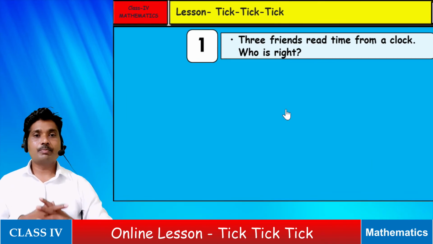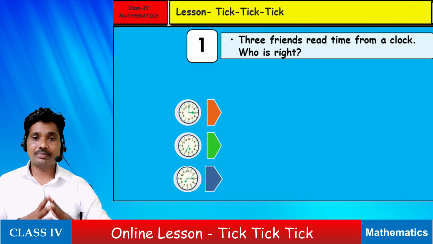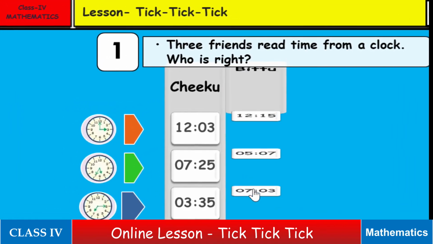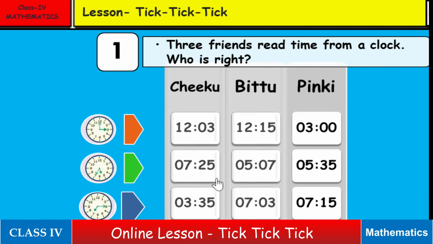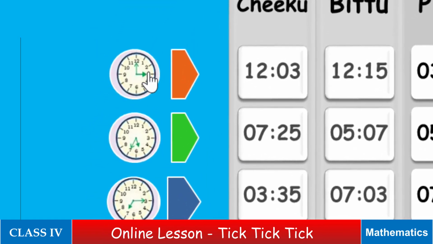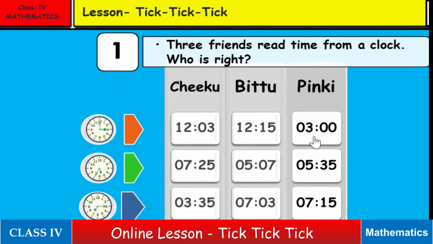3 friends read time from a clock. Let us find who is right. Here are the 3 clocks showing different times, and here is the time read by Chiku, Bittu and Pinky. First of all, let us observe the first clock. In the first clock, the hour hand is pointing to 3 and the minute hand is pointing to 12. So what time is it? It is 3 hours since the hour hand is pointing to 3, and 0 minutes as the minute hand is at 12. It means the time is 3 o'clock or 3 hours and 0 minutes. So here we see only Pinky is reading this time correctly.